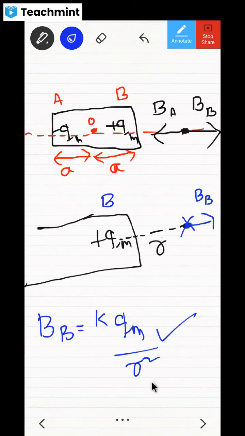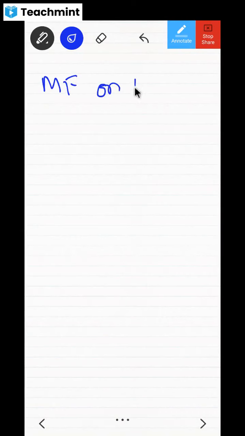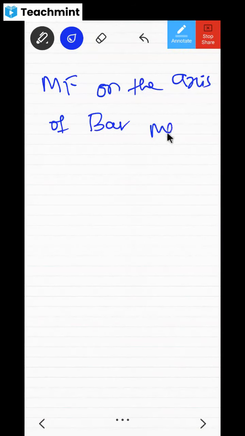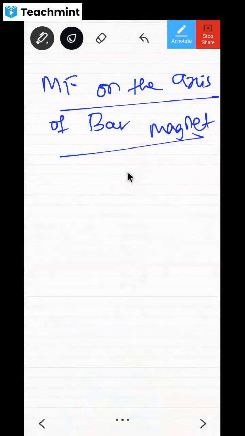Okay. Now, once you have agreed with that, our next derivation comes. What is that derivation? Magnetic field on the axis of a bar magnet. Magnetic field on the axis of bar magnet. I am not going to do it. You are going to do it as homework. You have to look back at electric charges and fields, then you have to do it. If you find any problem, I'm going to solve it. I'm going to give you a hint.